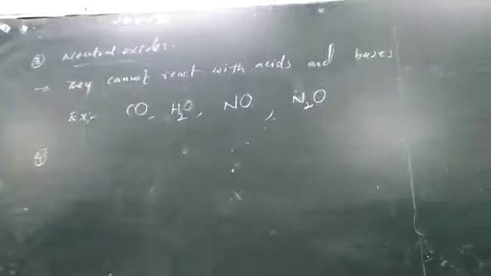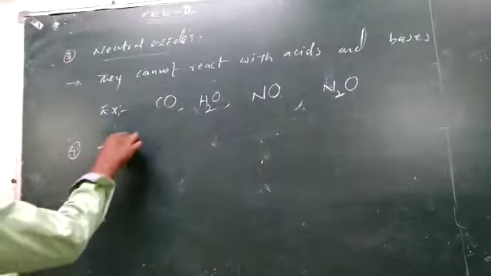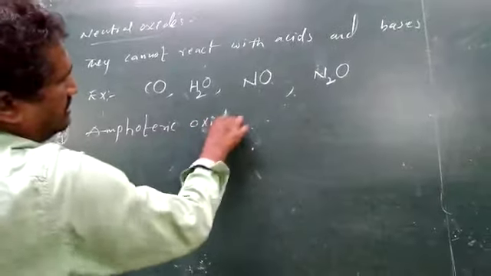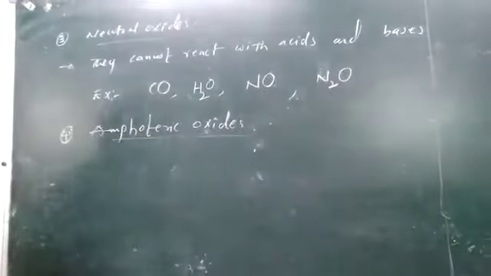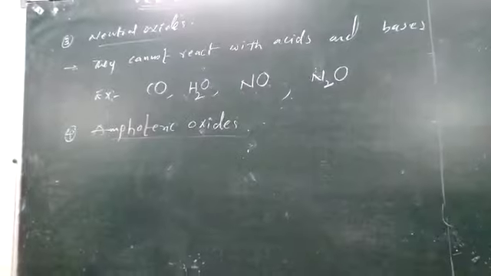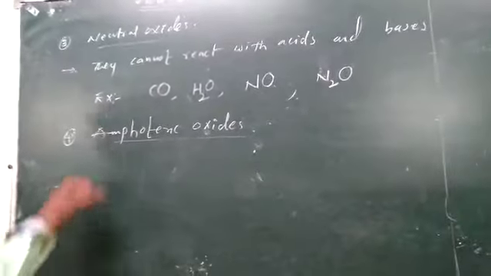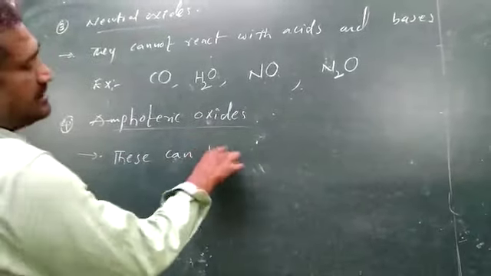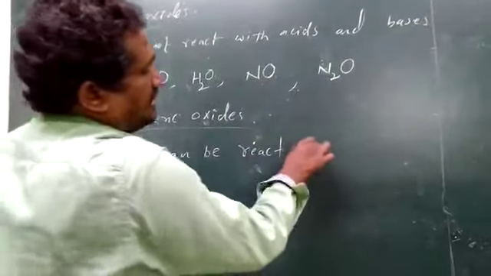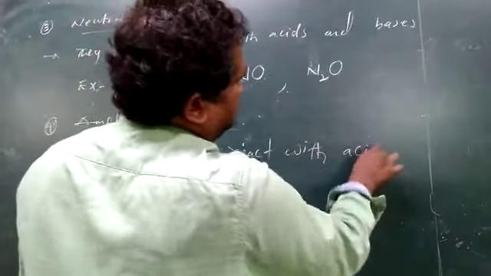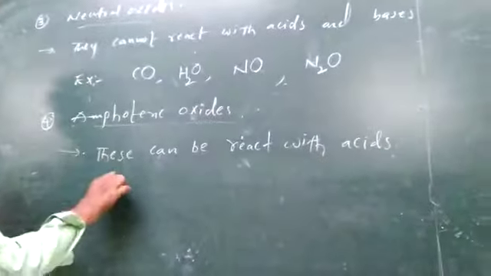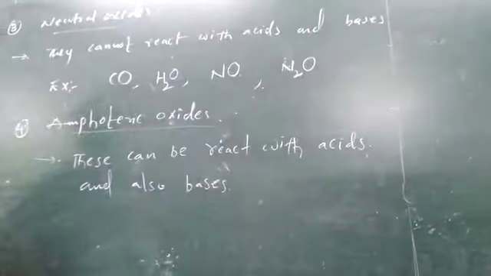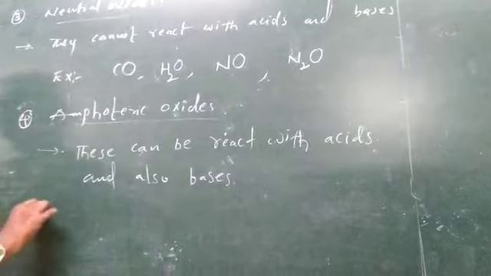For amphoteric oxides, amphoteric oxides mean the oxides which can be neutralized as acids and also bases. These can react with acids as well as bases. They can react with acids as well as bases. Example, if you take